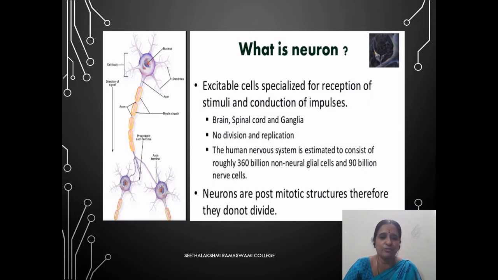These cells are found to be present in the brain, spinal cord and ganglia. As these are post-mitotic structures, they do not undergo any division or replication. The human nervous system is estimated to have roughly 360 billion non-neural glial cells and 90 billion nerve cells.